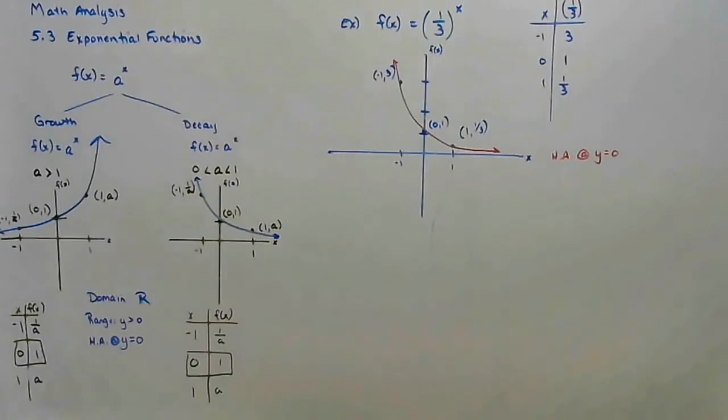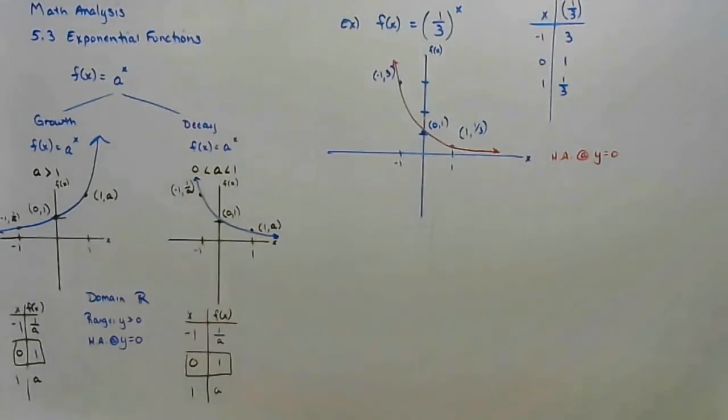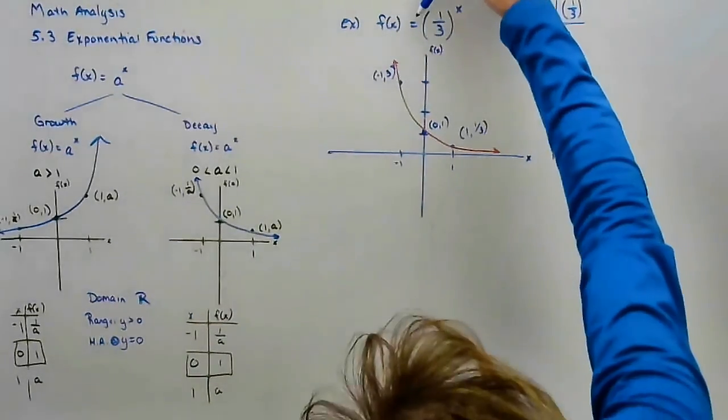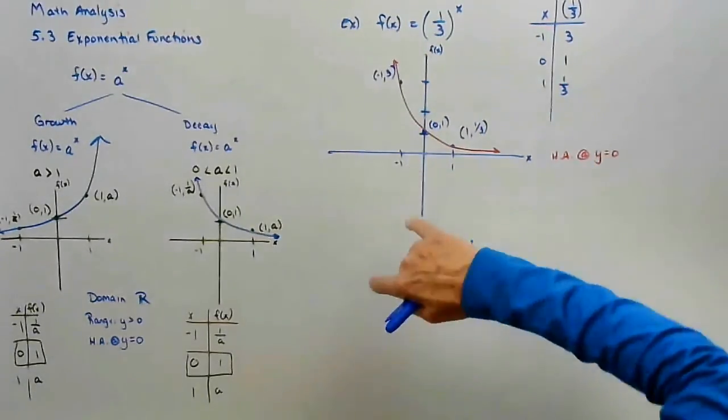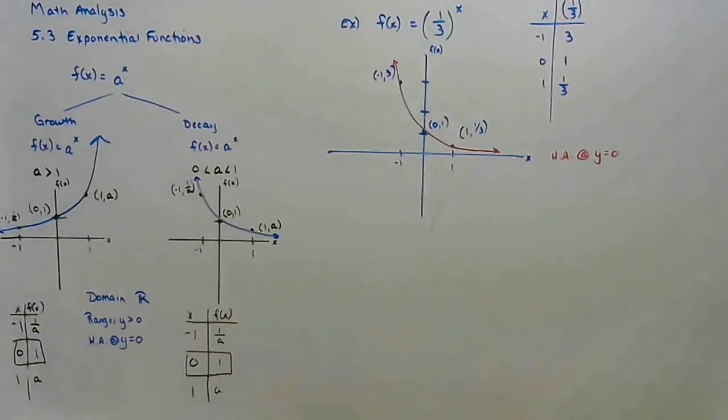Same idea on the shifting, transforming, multiplying, stretching, reflecting. If I put a negative out front, that's going to reflect it over the x-axis. So I'm not going to go back through all of those transformations. We've done that in chapter 2. Okay? Now we can graph them and we're going to solve them. So we're going to take a look at solving exponentials next.